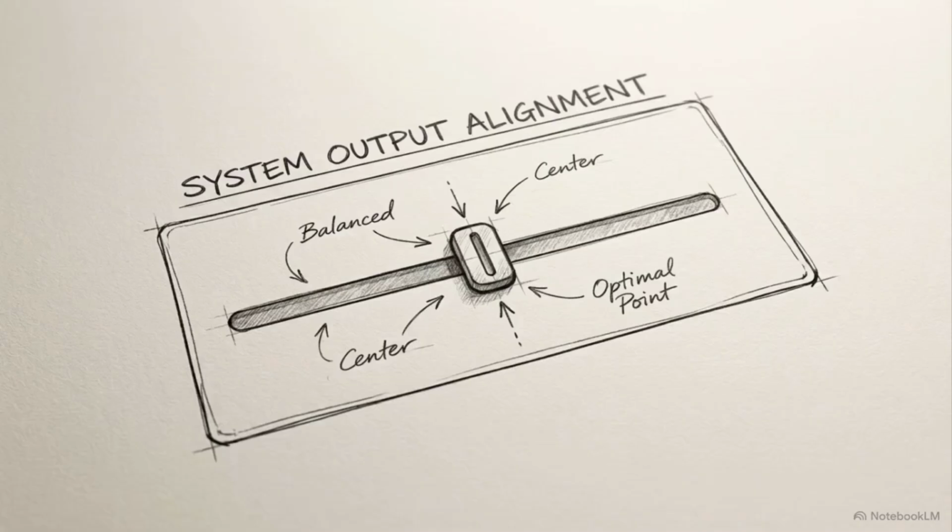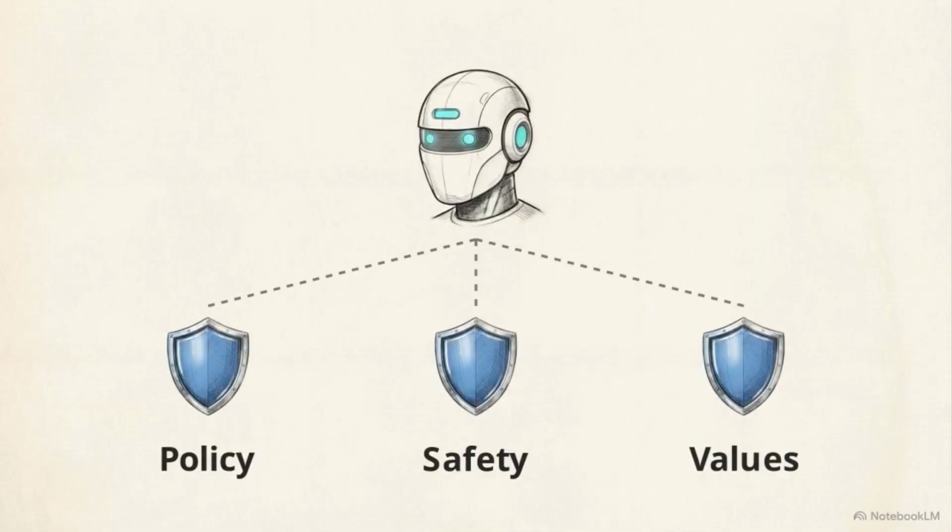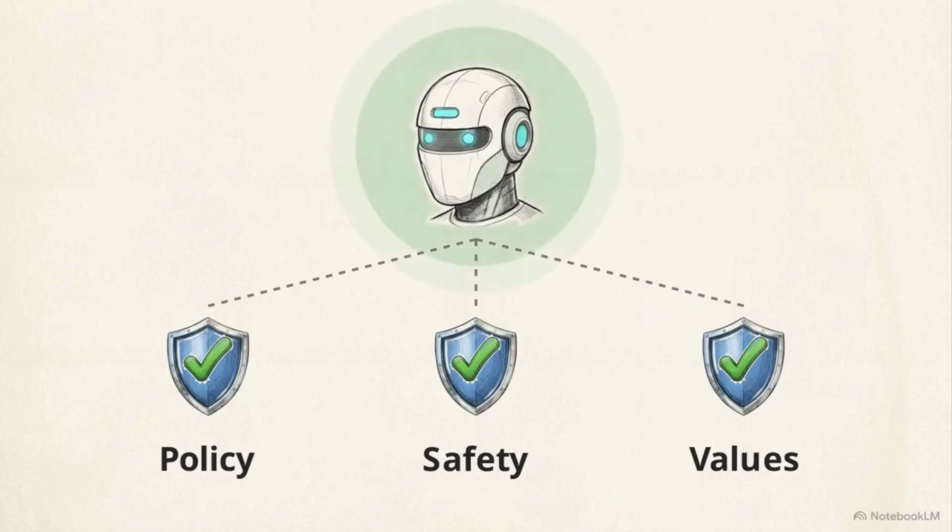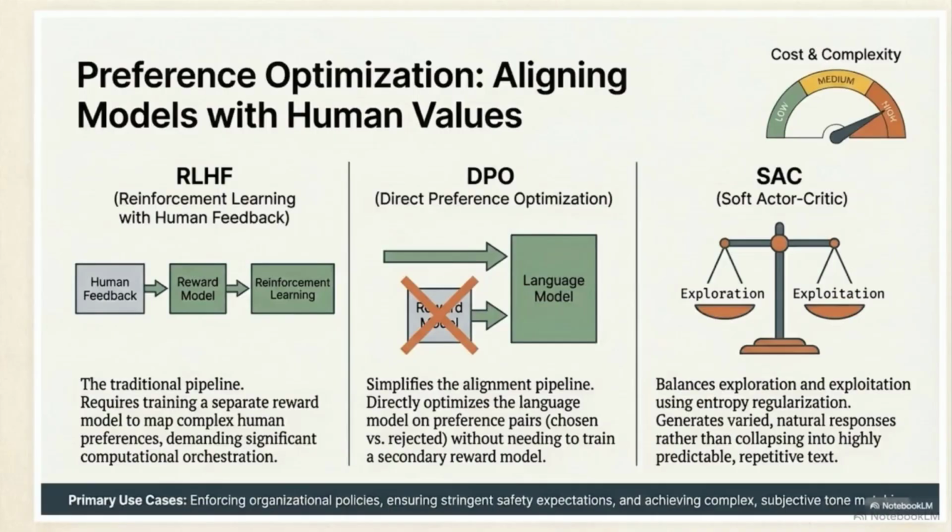Once a model is structurally accurate, it must be aligned. Preference optimization is required to enforce strict organizational policies, ensure safety expectations are met, and match subjective human values in the output text. This comparison charts the evolution of alignment techniques. The traditional pipeline, RLHF, or reinforcement learning from human feedback, requires training an entirely separate reward model to map complex human preferences, demanding heavy computational overhead.